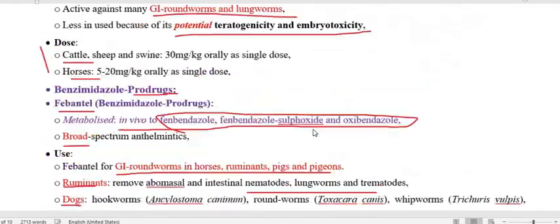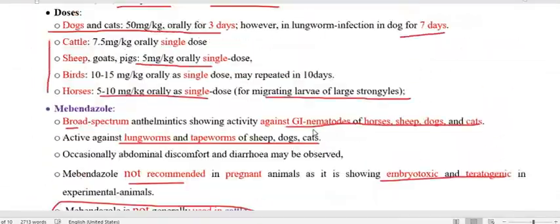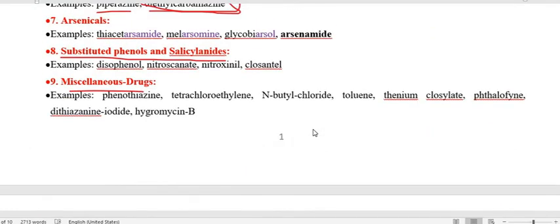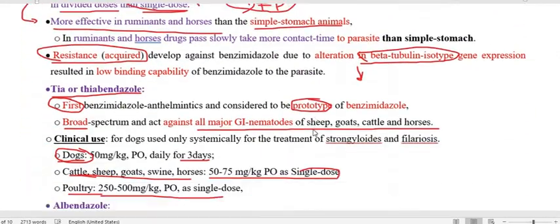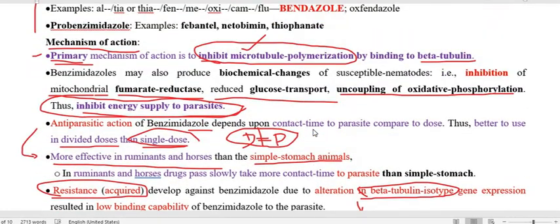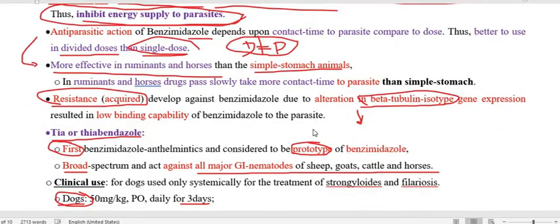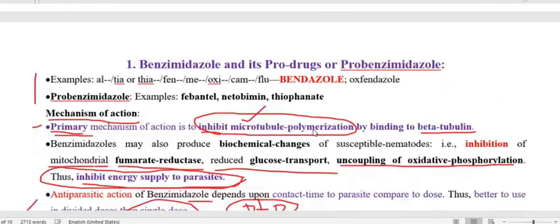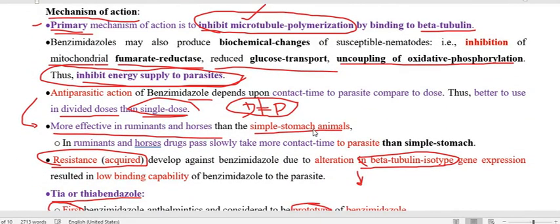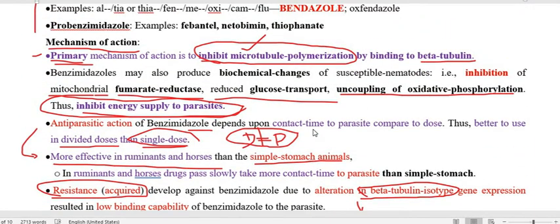Here I am going to mention one very, very important thing about the benzimidazoles that I forgot to explain, regarding their selectivity against the worm.